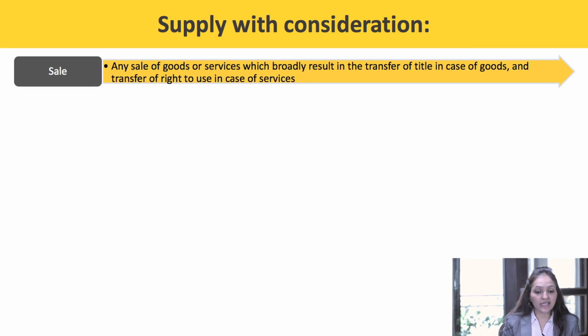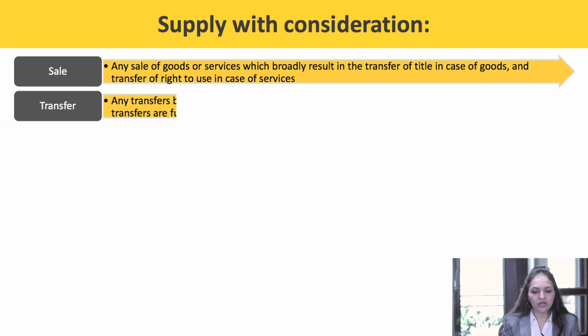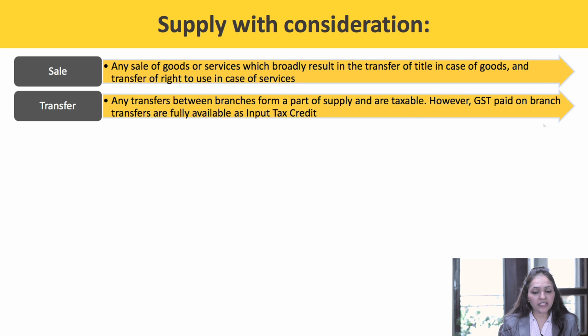Now, let us understand what are the different types of supply which are defined. First, sale. Any sale of goods or service which broadly results in the transfer of title in case of goods and transfer of right to use in the case of services will be classified as sale. Now, transfer. Any transfers between branches form a part of supply and are taxable. However, GST paid on branch transfers is fully available as input tax credit.